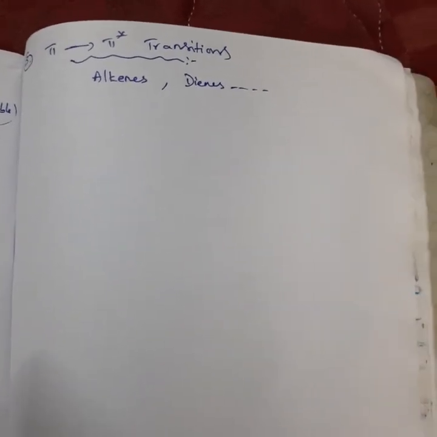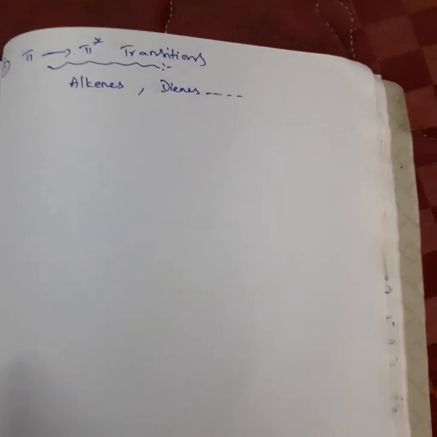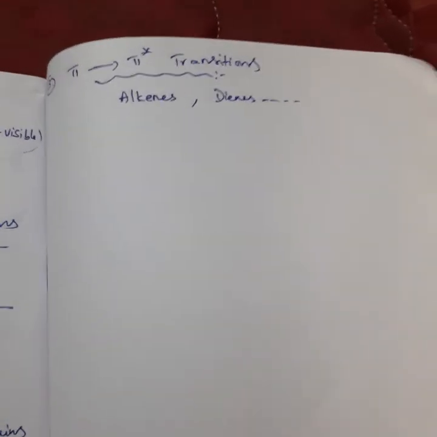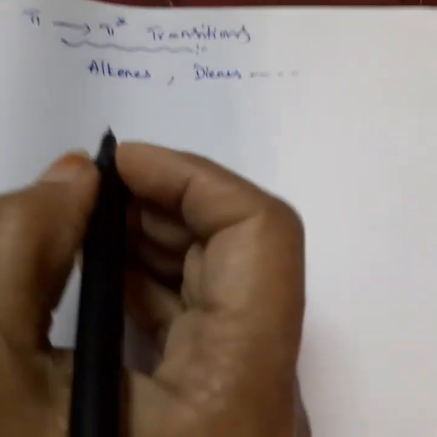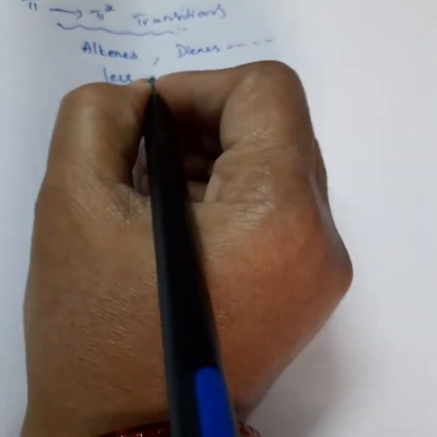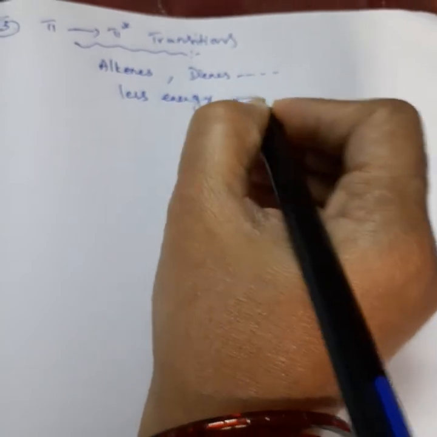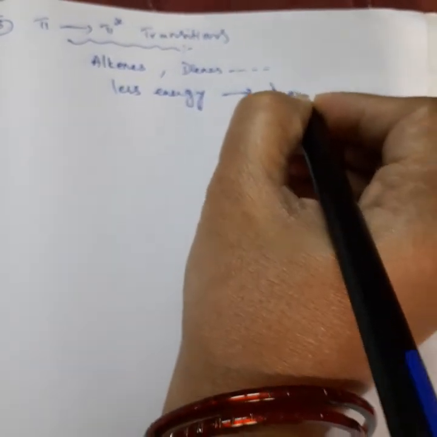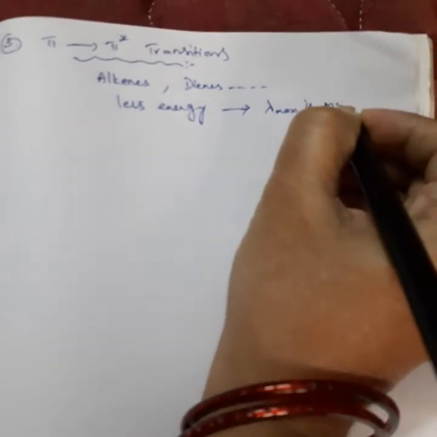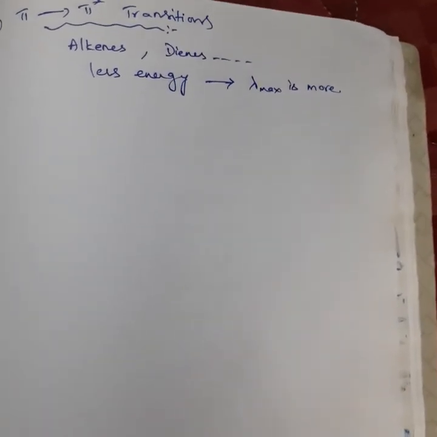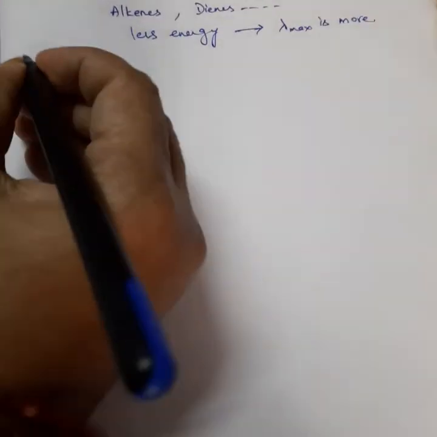Because we know a pi bond is a weak bond, so pi electrons are free to move. If you supply a little energy, pi to pi star transitions will take place. We need less energy, which implies the lambda max is more, the wavelength is more. Pi to pi star transitions are easy to study.